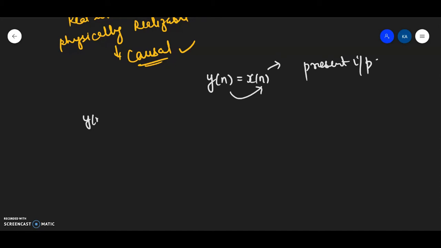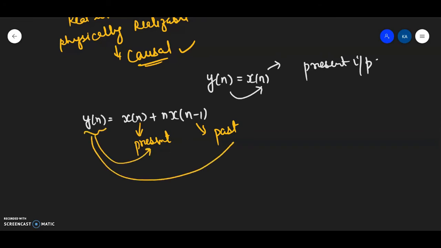जैसे अगर मैं आपसे बोलूं y[n] = x[n] + n x[n-1]. This is a given equation and I have to see whether the system is causal or non-causal. Here I can see that x[n] is the present value and x[n-1] is the past value. So my output is depending on the present as well as the past value. So indeed my system is a causal system.